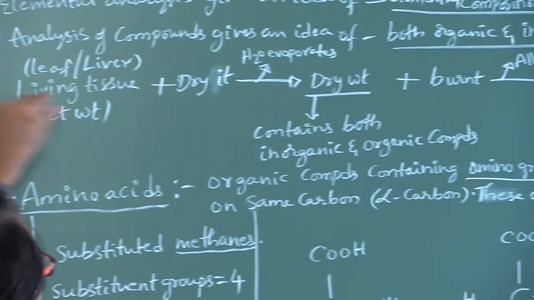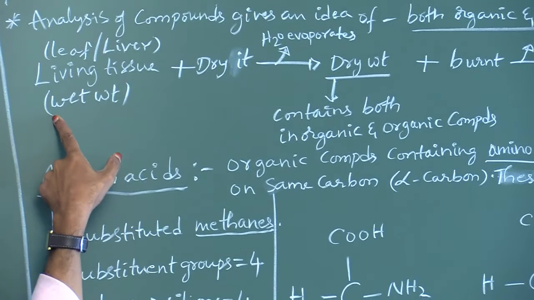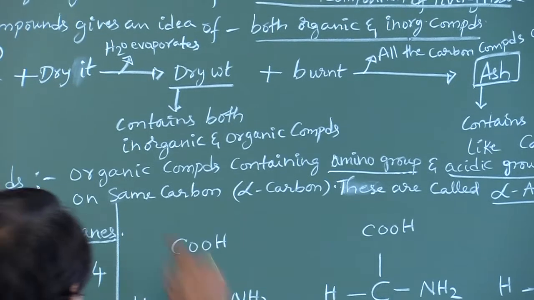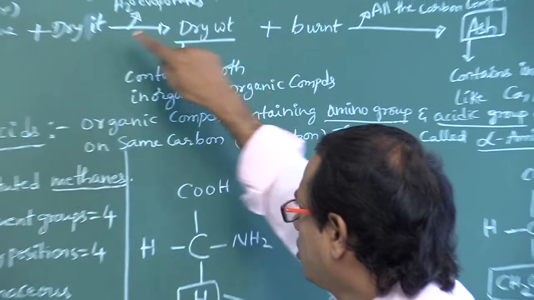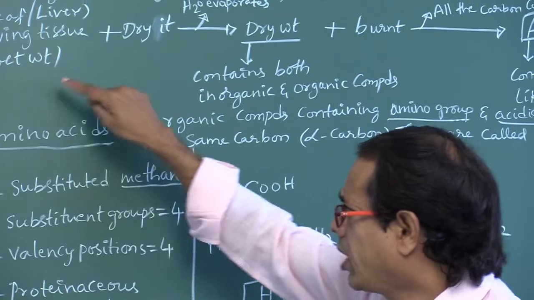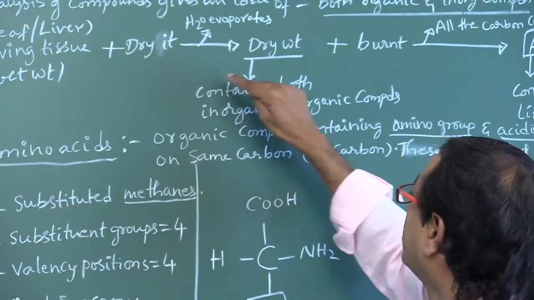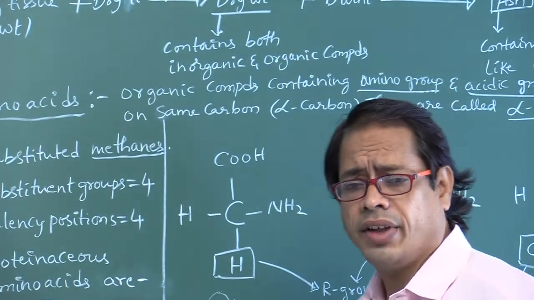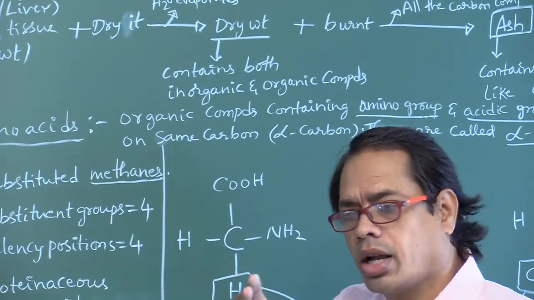Next, take a living tissue, it may be the leaf or liver, that is so called wet weight, and it should be dried. And what happens after some time? That weight is so called dry weight. That is, water evaporates, water loses. The wet weight becomes dry weight, means water evaporates. This dry weight contains both inorganic compounds and organic compounds.